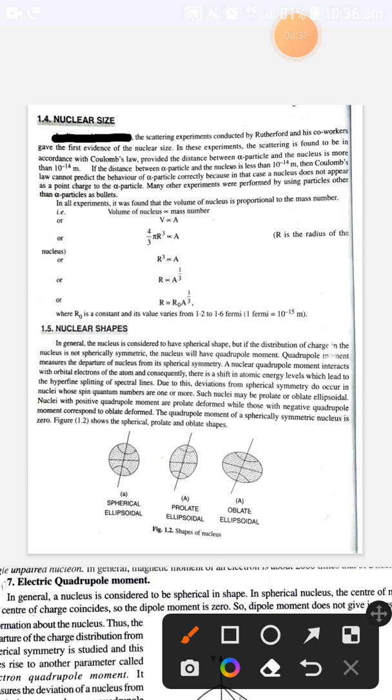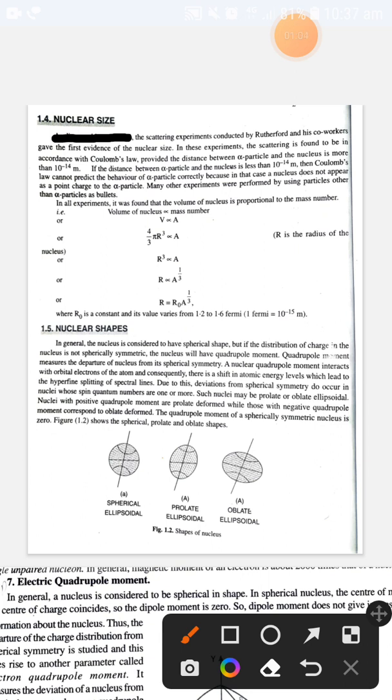According to Rutherford, some of the alpha particles pass through the gold foil undeflected, but some retrace their path. Retracing the path represents that there is something of heavy mass inside the gold foil. But then he observed that some of the alpha particles were scattered or deflected at certain angles. So it also represents that there is something inside the nucleus.